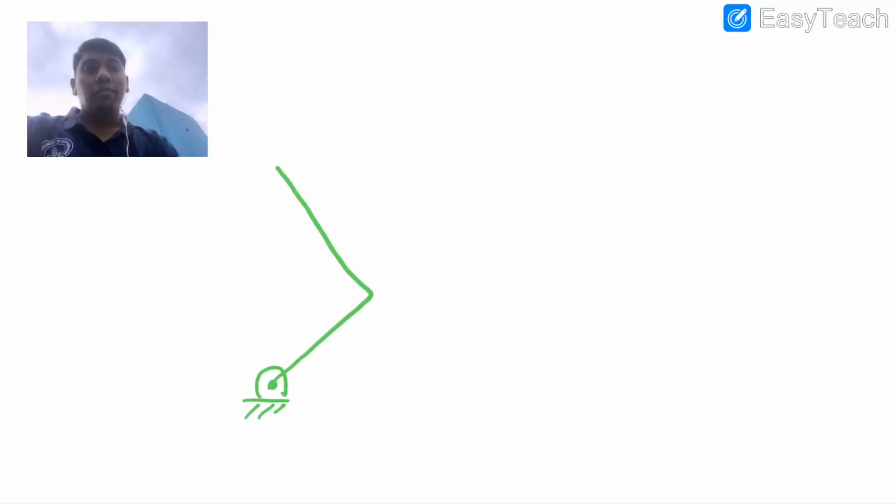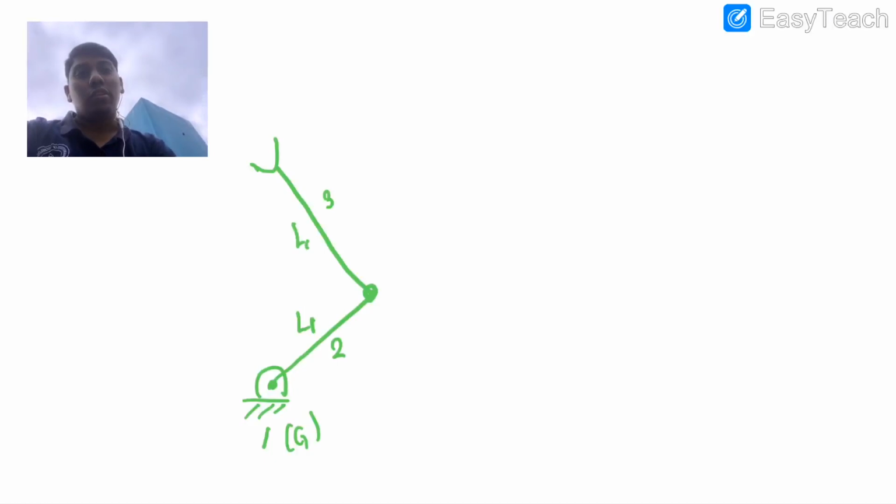So now come back to a general case. I just want to differentiate. This is one serial manipulator, where this is what I call the gripper end, or you can say the end effector end. This is body 1, which I call ground, this is body 2, which I call link 1, and this is body 3, which I call link 2. The distance between frames, this is ground, this is frame 0, and this is what is called the tool point, or the point of interest.